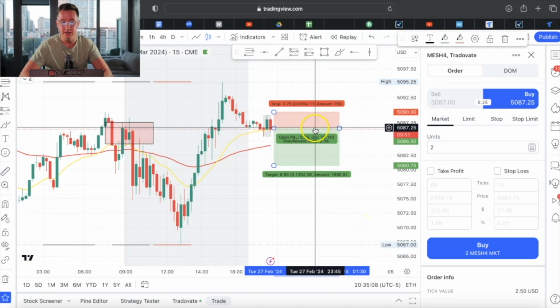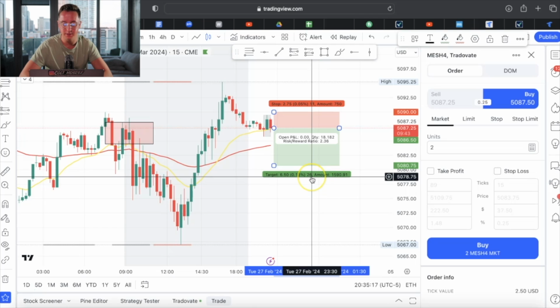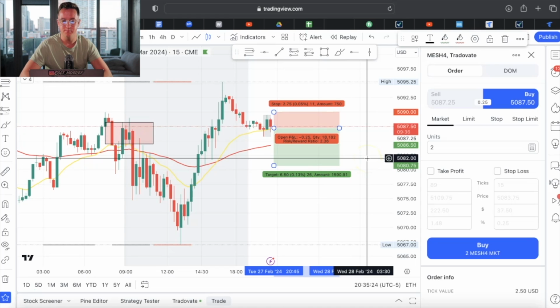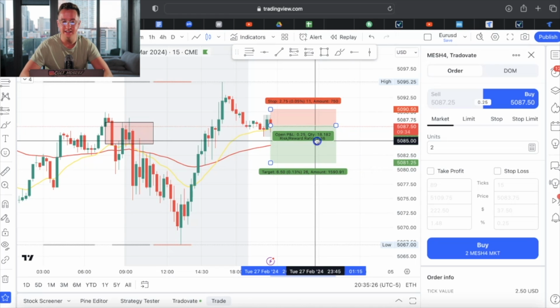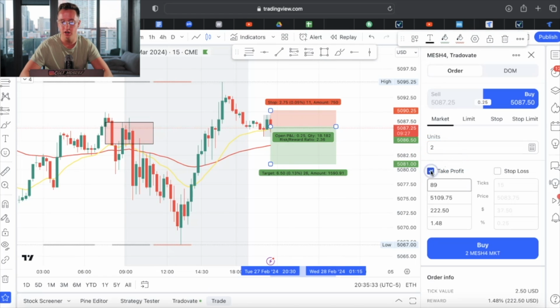Now, the stop loss is going to be these numbers right here, 11. That's 11 pips, 1.1 points. 26 pips, 2.6 points, and I can adjust this. But if I'm going to go into this trade for a sell, I will analyze it first on my chart right here, and then once I have it set up, I'll go to my take profit and turn it on. Stop loss, turn it on. Stop loss is 11. TP is 26.